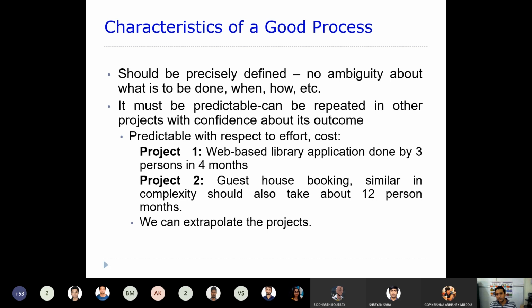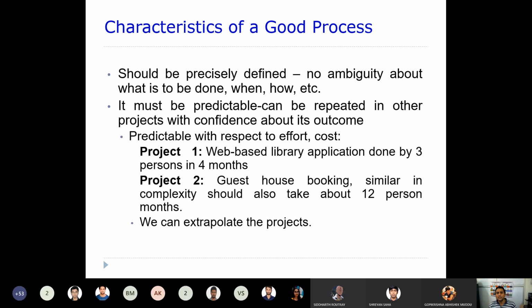So now you have estimated what you have spent: 3 persons in 4 months, and the cost is 12 lakh, on this web-based application. Now there is a similar kind of project, which is guest house booking. You want to book a guest house through online mode. This is also similar in complexity, so it should also take 12 person months. 12 person months, because it is 3 persons in 4 months.